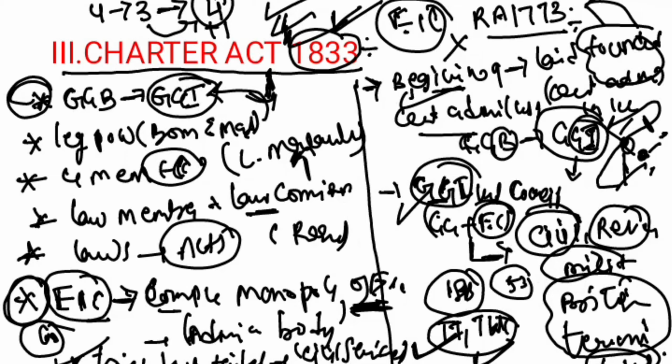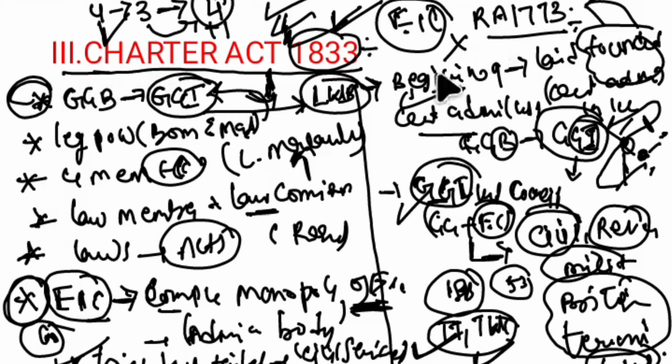If you see the important facts in this act, the first Governor General of India is Lord William Bentinck. That is an important fact that has to be remembered. So let us revise this big and important act, the 1833 Act.